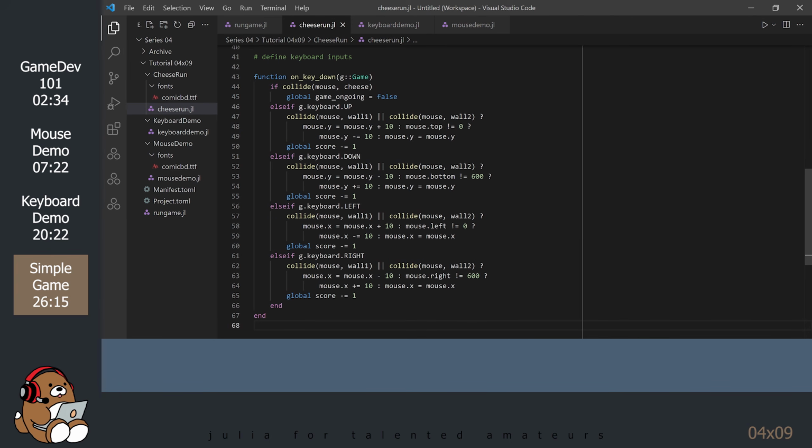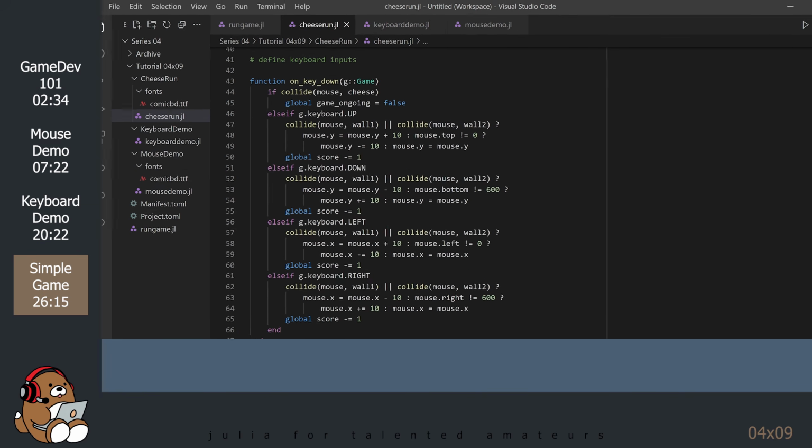I know that this code is difficult to see on the screen, but you can find all of the code for this tutorial in my GitHub repository.